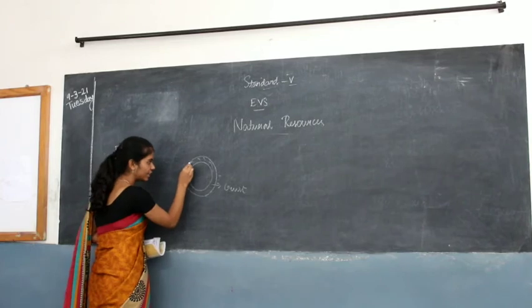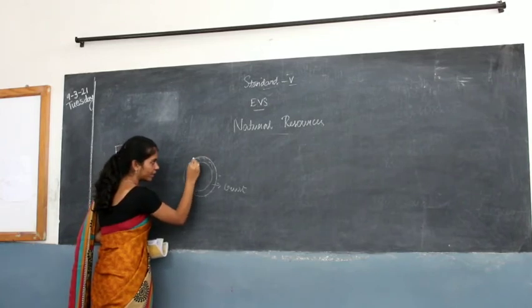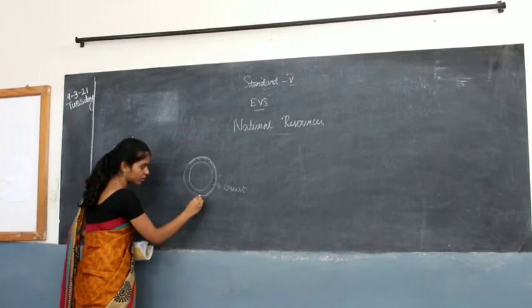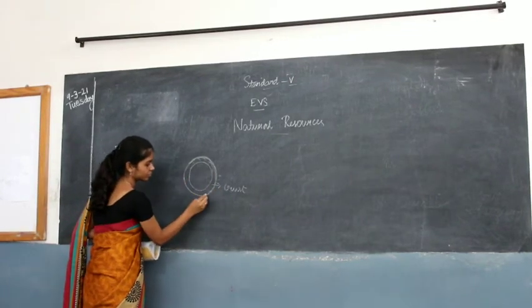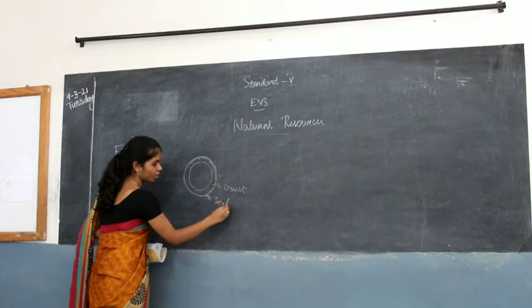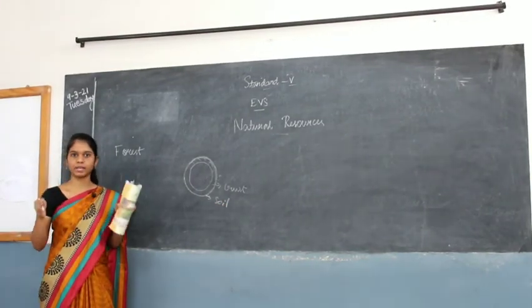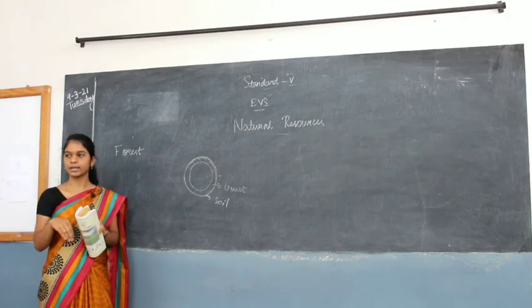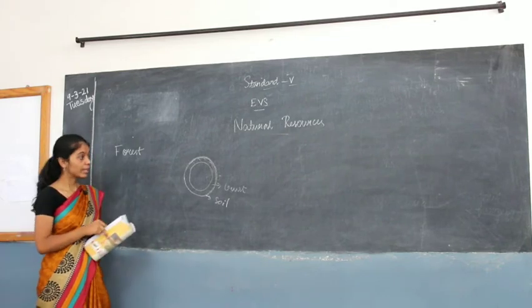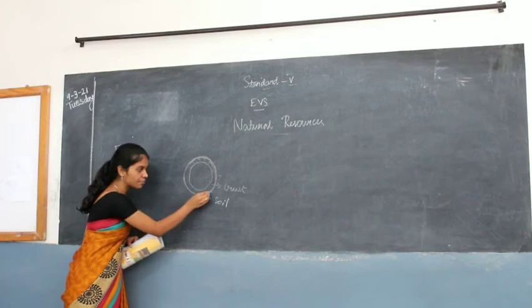and the very thin layer, only a small layer of the earth, will be soil. After that you can find rocks, big rocks, down in the earth. The thin layer itself is the soil.